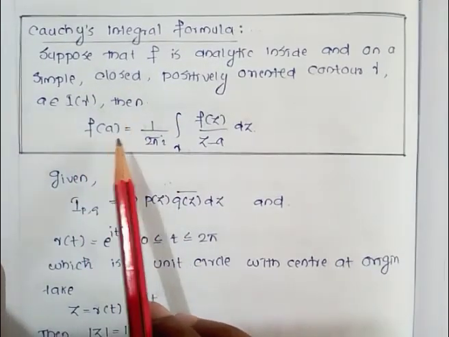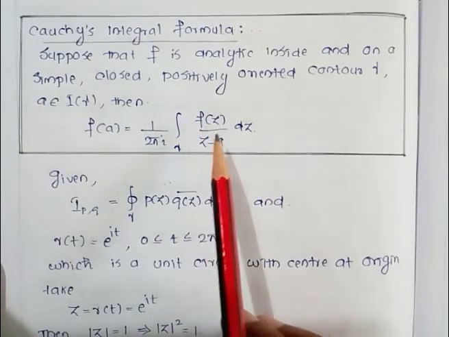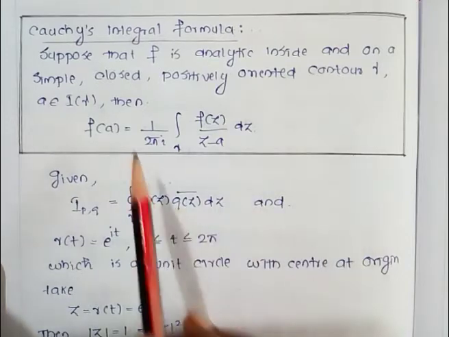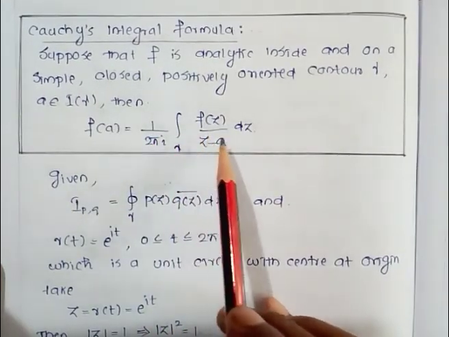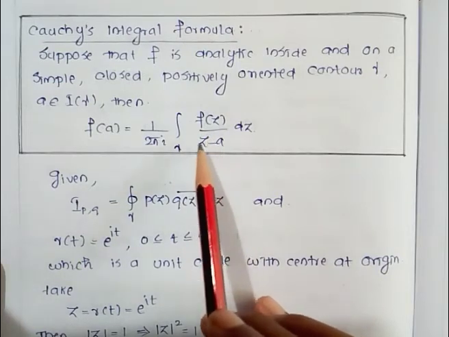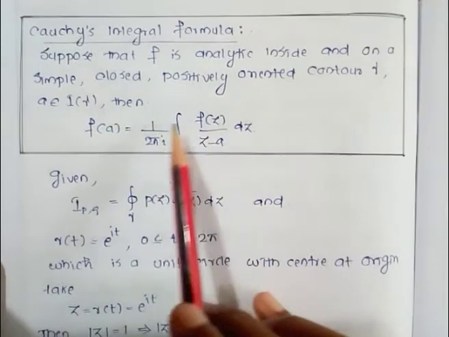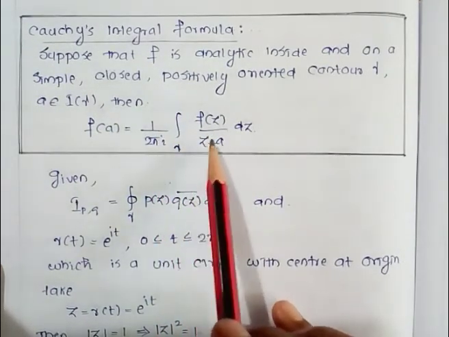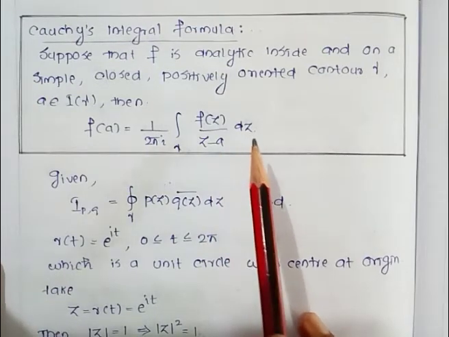Then f(a) is equal to 1 by 2πi times the integral over gamma of f(z) divided by (z minus a) dz, or which can be written like this: the integral over gamma of f(z) divided by (z minus a) dz is equal to 2πi times f(a).